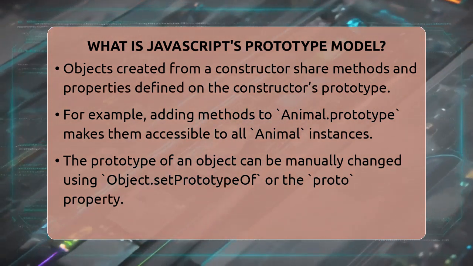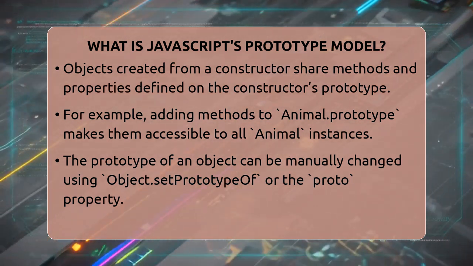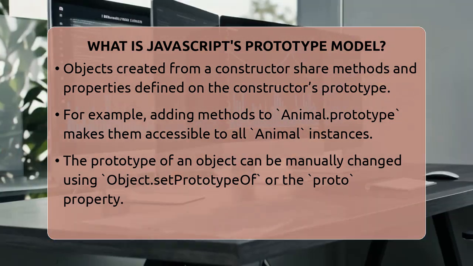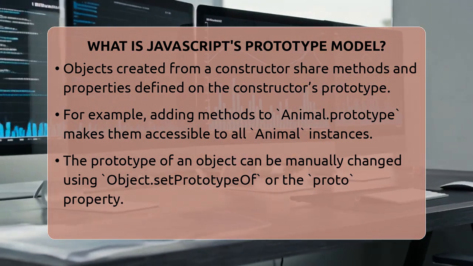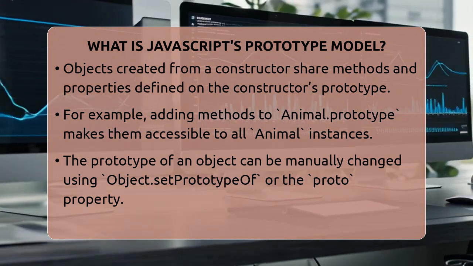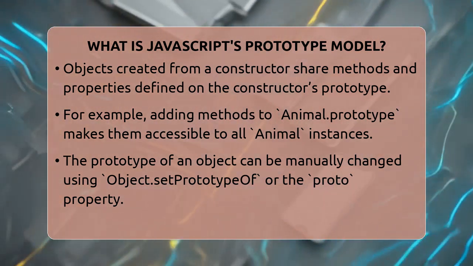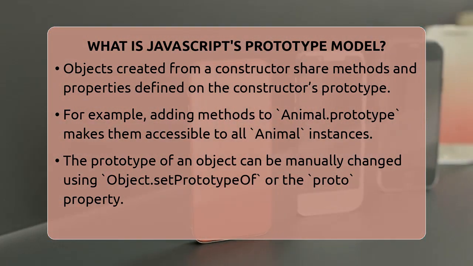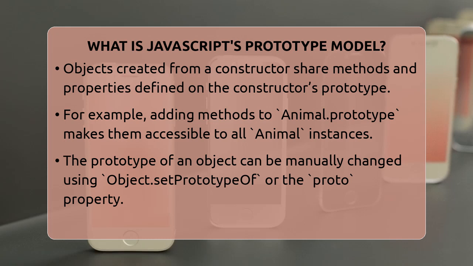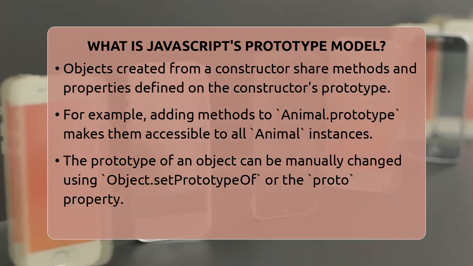This setup allows multiple objects created from the same constructor to share methods and properties stored on the prototype. For example, if you make a constructor called Animal and add methods to Animal.prototype, every object you create with new Animal will have access to those methods. This way, you don't have to duplicate code on each object.